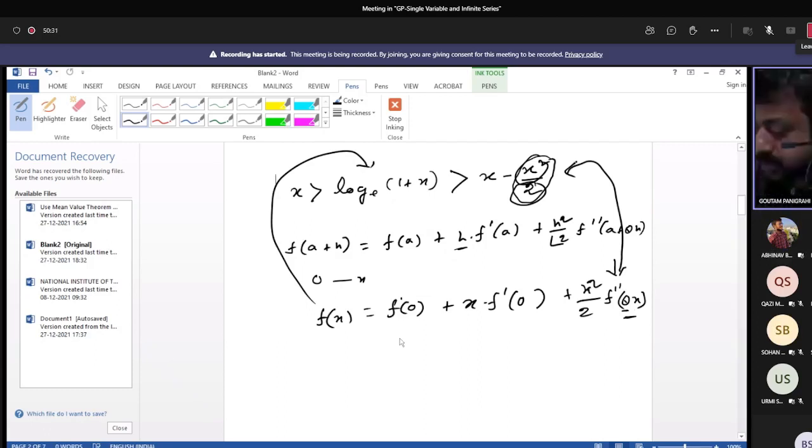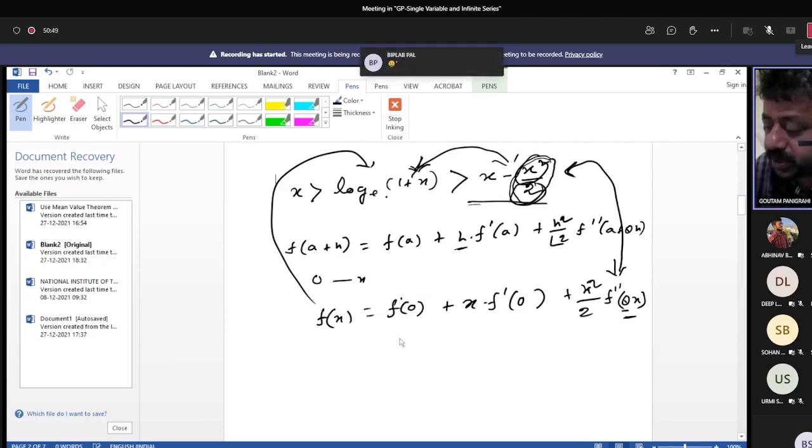Sir, if the last term was x minus x cube by 2. X minus x cube by 2. That you have to decide from the function. According to that particular function, this series will be given. It is not arbitrary. Okay. See, on the basis of this function, this series will be given.